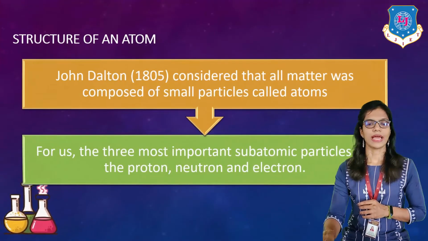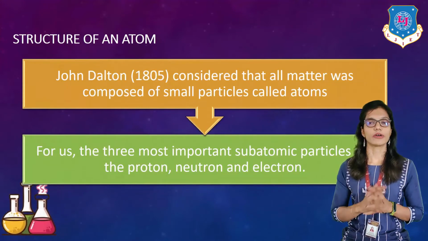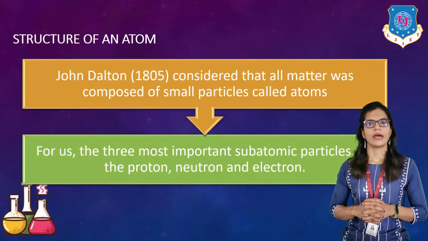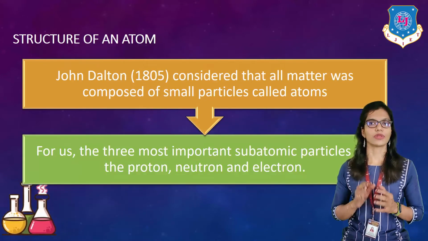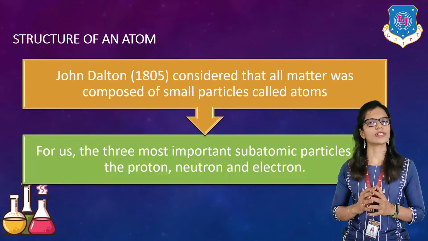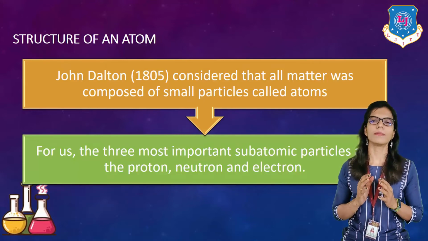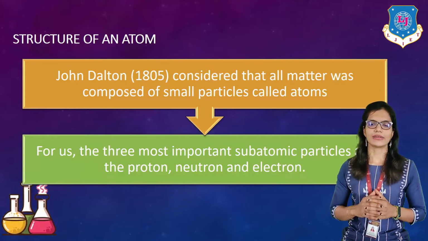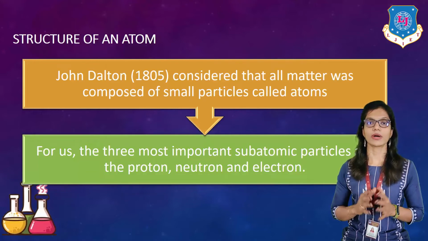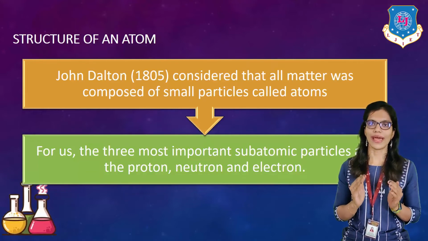Now, let's move ahead to the first topic, which is the structure of an atom. An atom is the smallest unit present on the earth. It's the smallest unit of any compound. John Dalton in 1805 considered that all matter is composed of small particles, which are known as atoms.